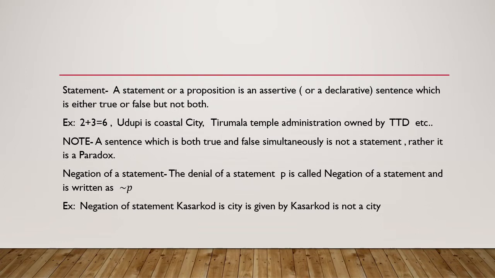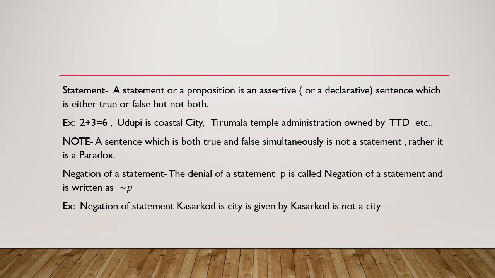So if we do not have any confusion about a sentence, such a sentence is called a statement. There is no confusion.